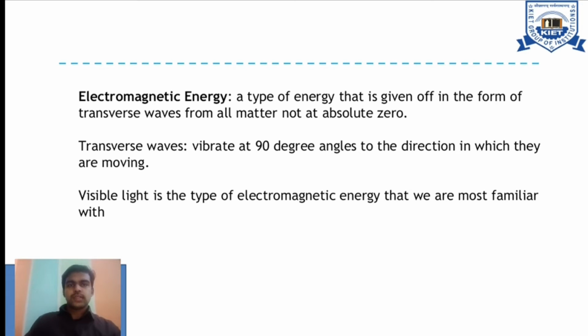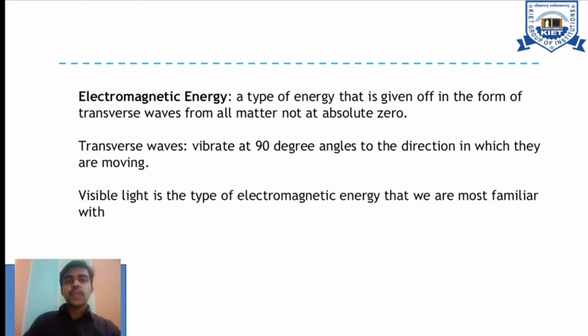Here comes the typical electromagnetic energy definition and how it works in our surroundings. First of all, what is electromagnetic energy? A type of energy that is given off in the form of transverse waves. So first of all, wave formation from all matter, but at the same time not at absolute zero.